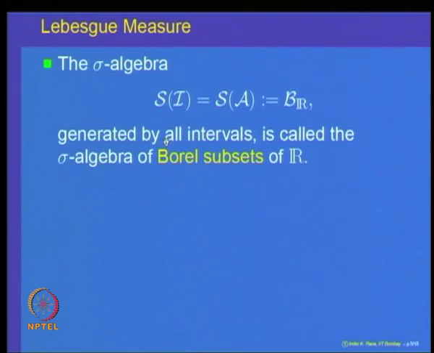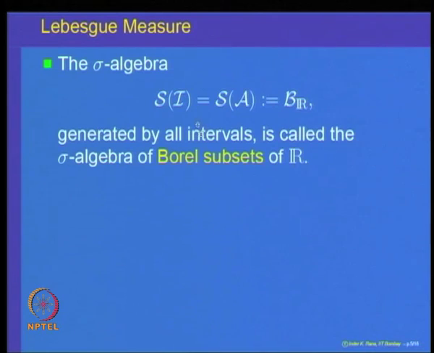If you recall, we had also defined the sigma algebra of Borel subsets of the real line, and that was the sigma algebra generated by all intervals, with A being the algebra generated by intervals. So, the sigma algebra generated by finite disjoint unions of intervals is the same as the sigma algebra generated by all intervals, and that is the definition of the Borel sigma algebra of the real line. These properties we had already seen.